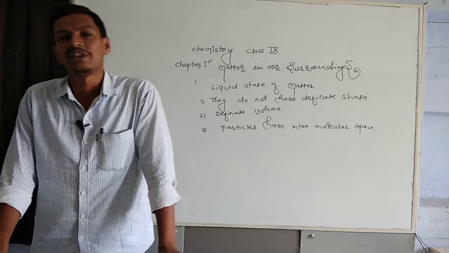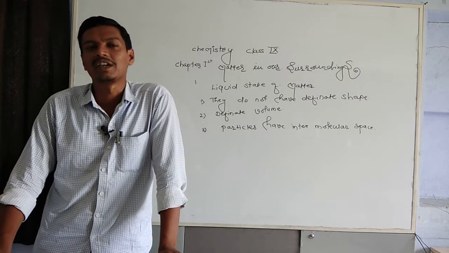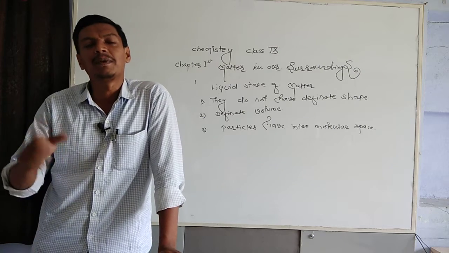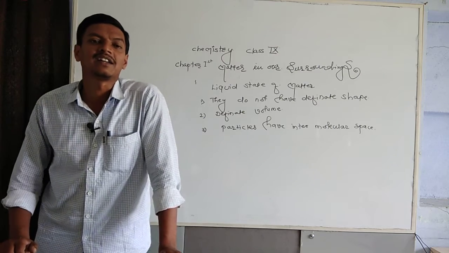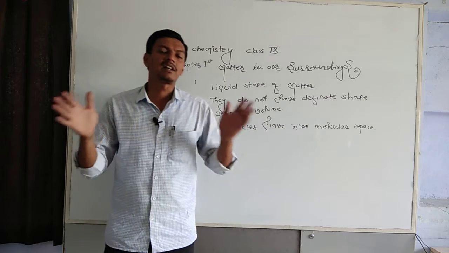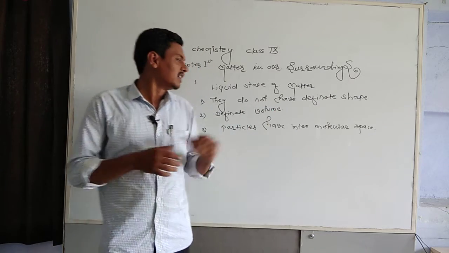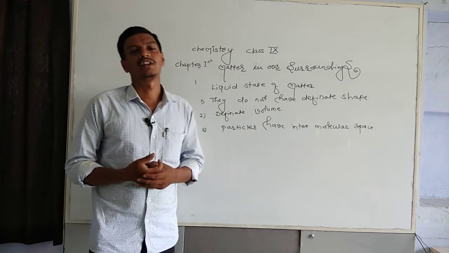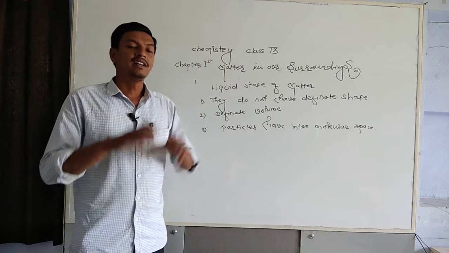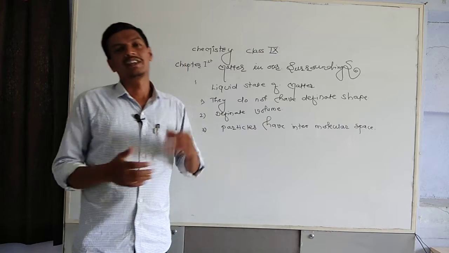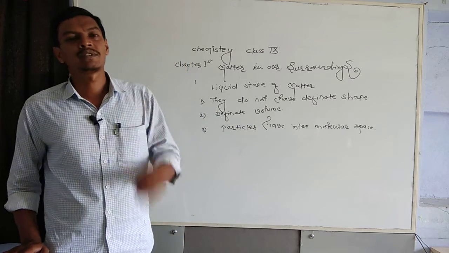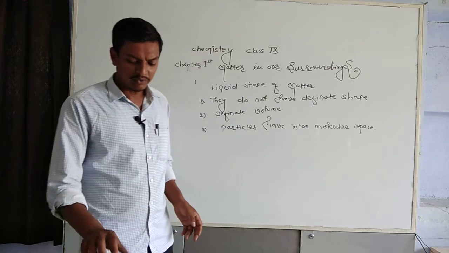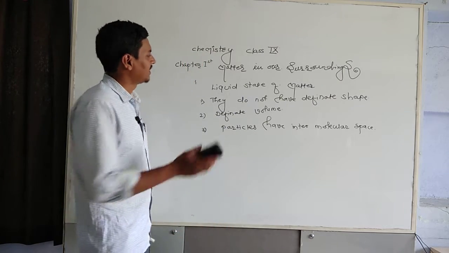But since we are facing the COVID-19 crisis, we are asked to maintain social distance, which resembles the particles of the gaseous state. In a gaseous state, particles of matter are always spread away from each other. Similarly, we are asked to maintain a social distance from each other to avoid the threat of COVID-19. In this way, we can describe the properties of states of matter in an applicative way. After that, we will discuss the change in state of matter.